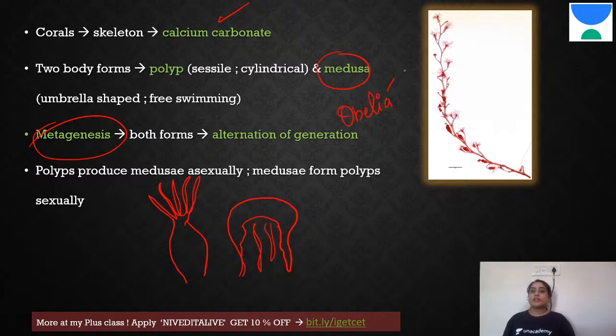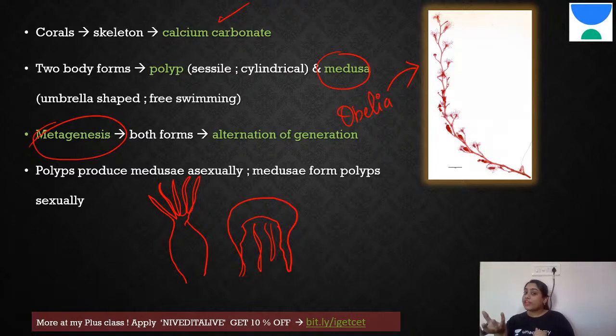Okay, this organism here is called Obelia. Now, what Obelia does is it has alternation of generation. That means in some parts it is a polyp. Then in its next generation, when a polyp gives birth, it will give birth to a medusa. Okay, so you can see it is alternation of generation.